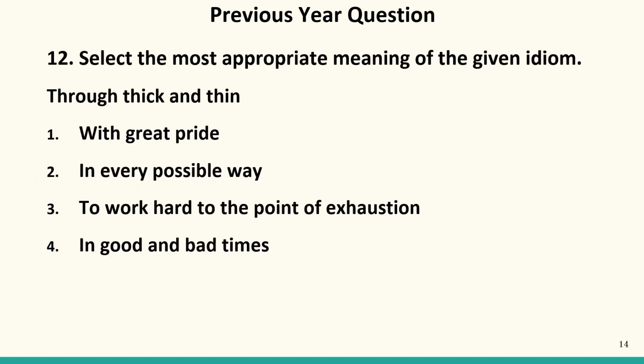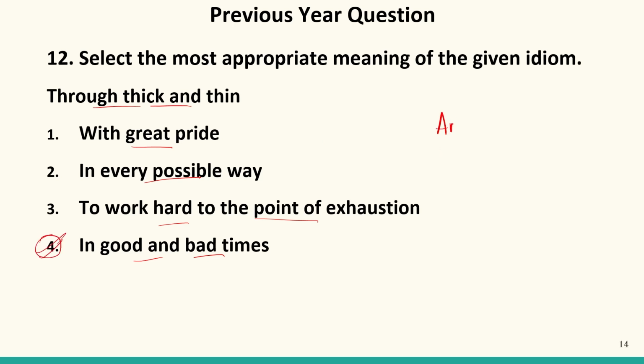Now the next question, select the most appropriate meaning of the given idiom. Now we have been given the idiom through thick and thin. Let us see the options: with great pride, in every possible way, to work hard to the point of exhaustion, in good and bad times. So through thick and thin represents in good and bad times.